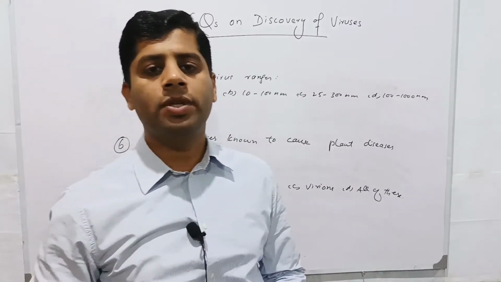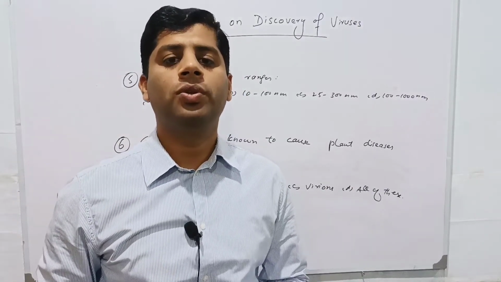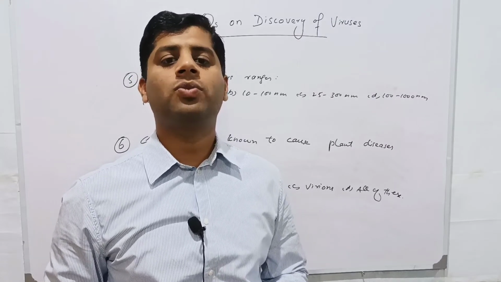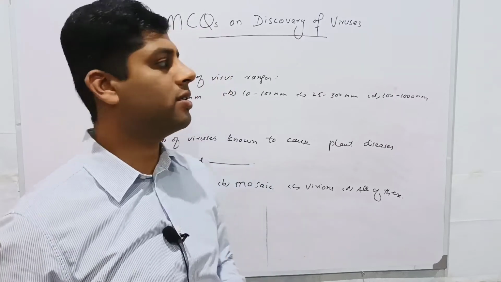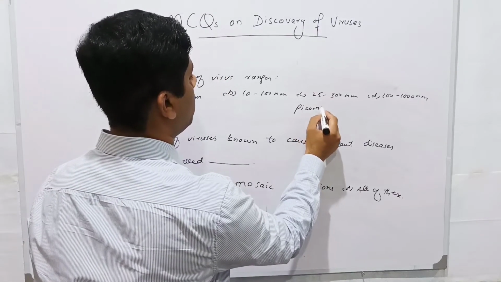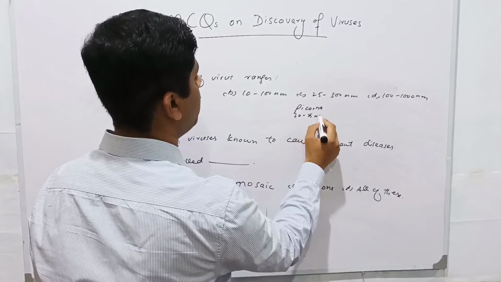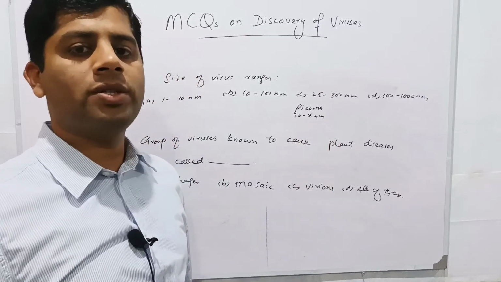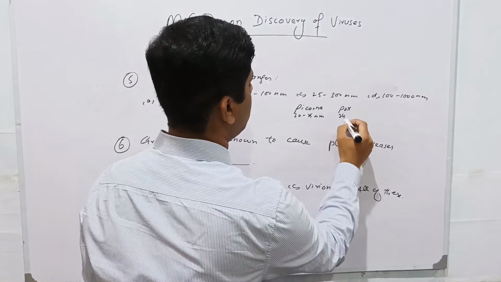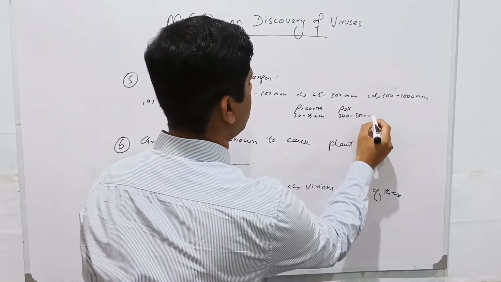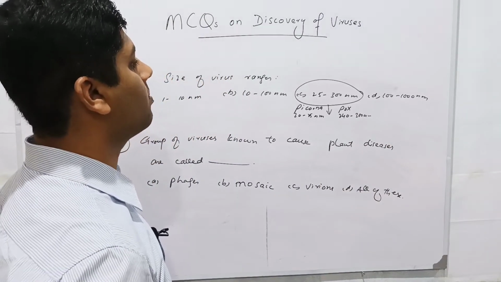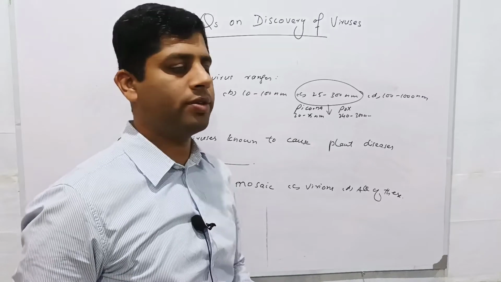Before going to solve these MCQs, we should know about the smallest and largest of viruses known in the world. The smallest virus is picornavirus of size 20 to 25 nanometer, while the largest virus in the world is pox virus. Size range is 240 to 300 nanometer. So this option is quite in the ranges of smallest and largest virus. So the correct option here is 25 to 300 nanometer.